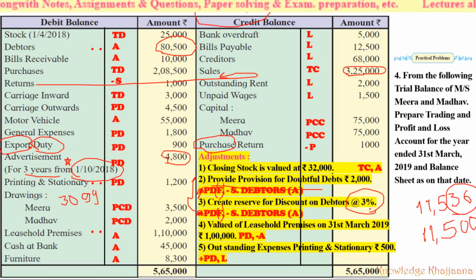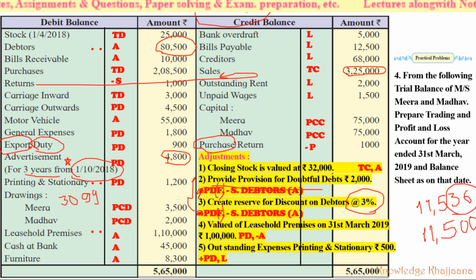Which total debtors? The total debtors amount which has been calculated after doing all the adjustments, like provision for doubtful debts, new bad debts. Also, if you have forgotten recording any sales, then we have to do the adjustment of this percentage reserve for discount on debtors on the remaining amount. Then for this we have to make one mark against debtors for adjustment number 2 and one mark against debtors for adjustment number 3.